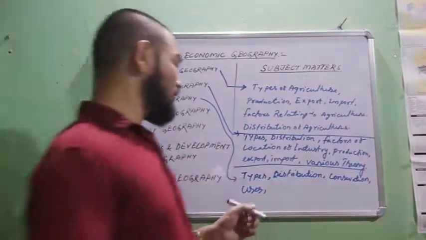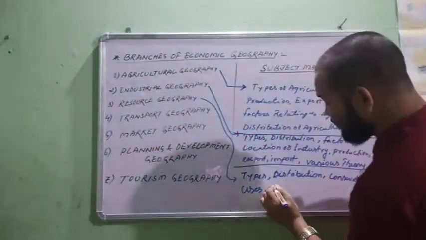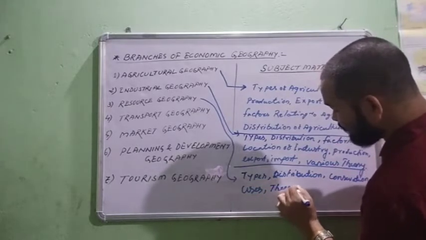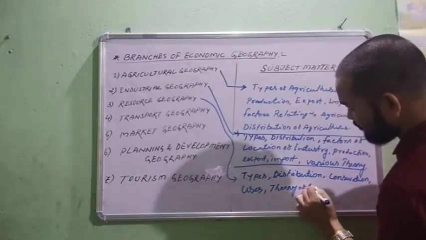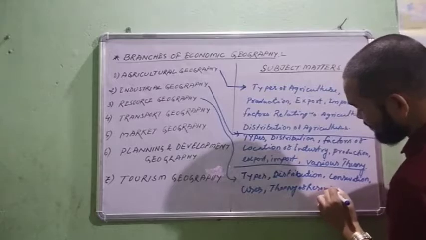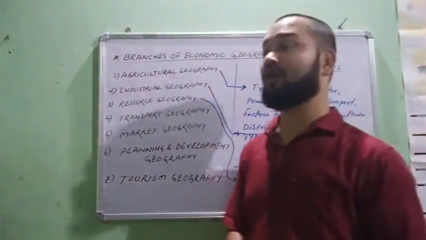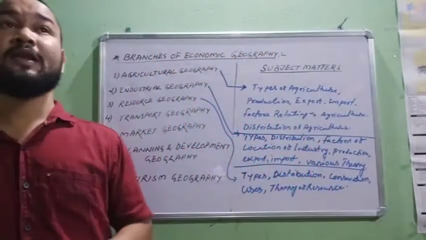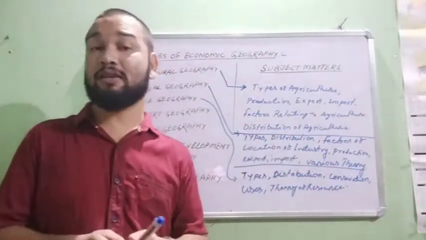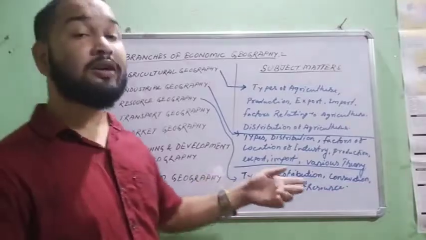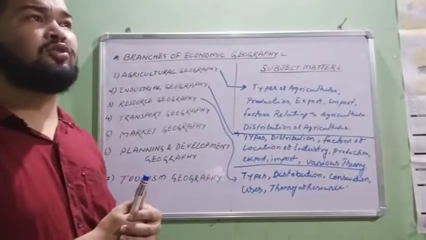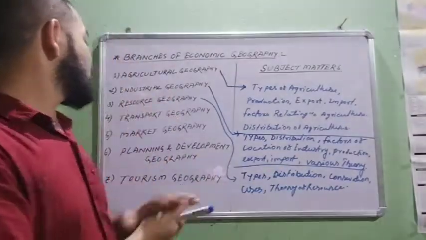It also includes different types of theory and formula. Theory of resource: how different types of theories are developed about the resources. So these theories are also included in resource geography.